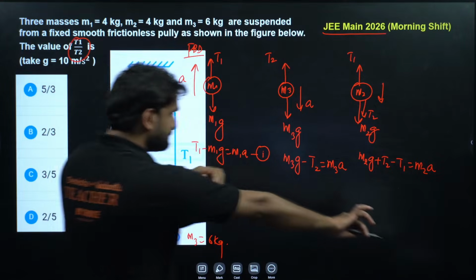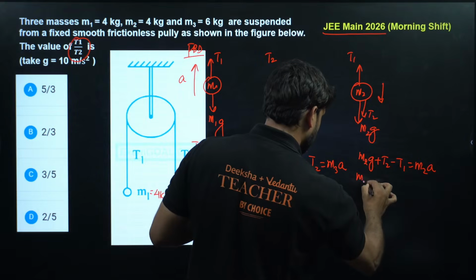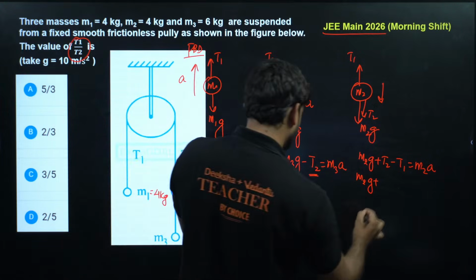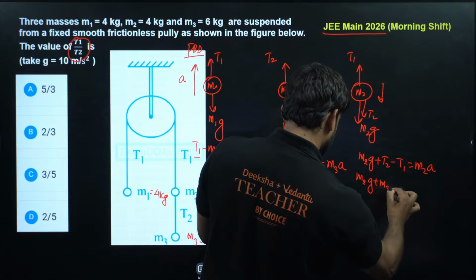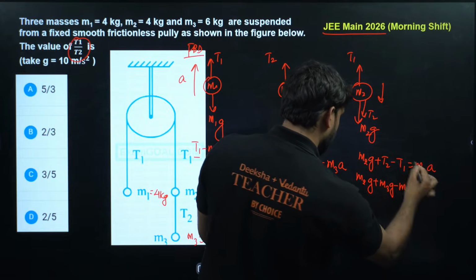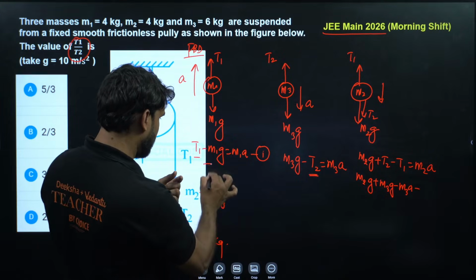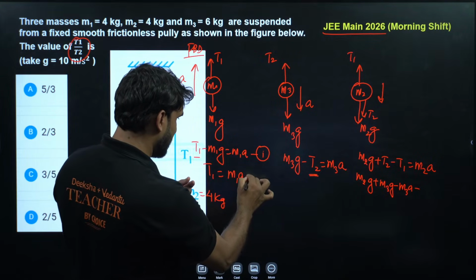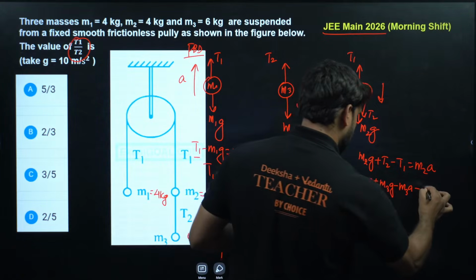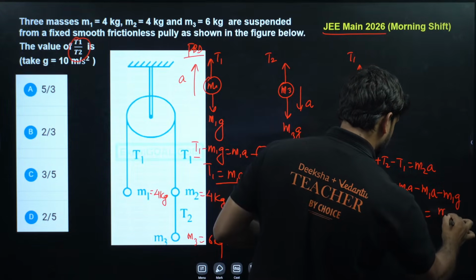Here is T1, so we can apply T1 here. M2G plus T2, and here we have T2, so T2 will be equal to M3G minus M3A, and T1 is M1G plus M1A. So M2G plus M3G minus M3A minus M1A minus M1G is equal to M2A.